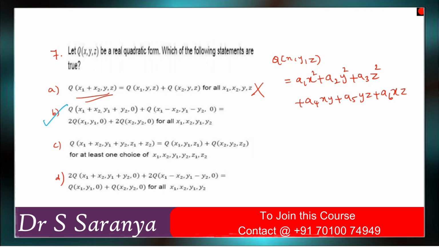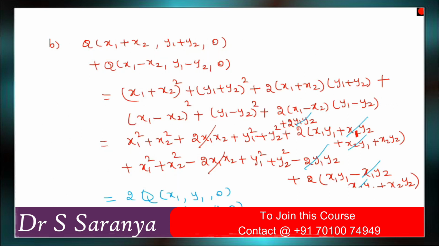Yes, option B is correct. So what is that one? Last option. Last option is obviously wrong because of option B. So B option, if you are adding, you will get 2 times q of x1 y1 comma 0, 2 times q of x2 y2 comma 0.